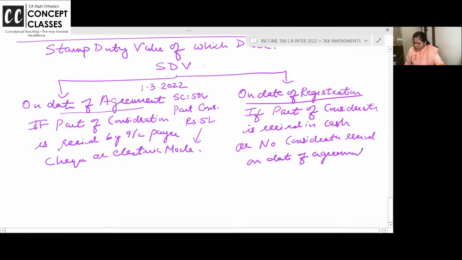On date of agreement, either you have paid me 5 lakh rupees cash or you have not paid me anything, then we will take the stamp duty value on the date of registration.